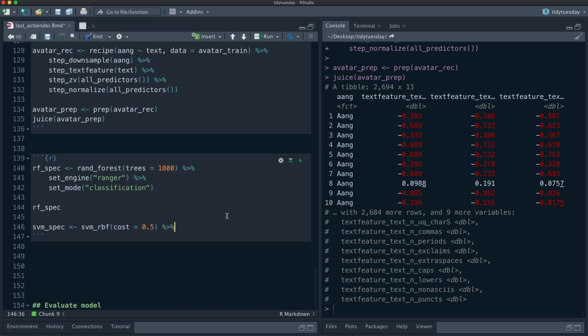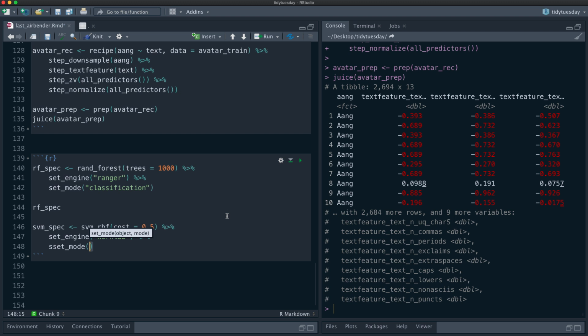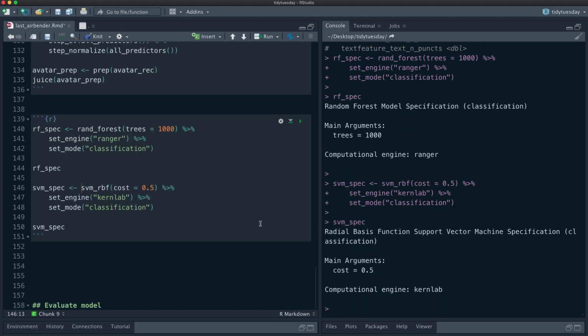But let's just set a default and see what kind of results we get without tuning. So let's use kernlab for the engine. And again, we need to set the mode to classification, because these are both algorithms that can be used for classification or regression.